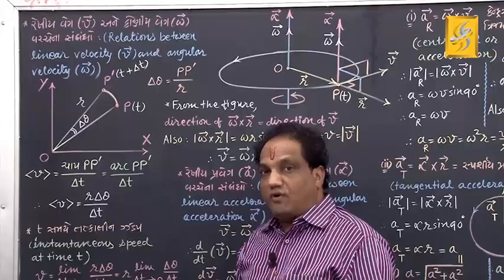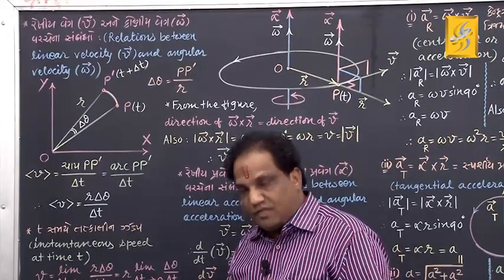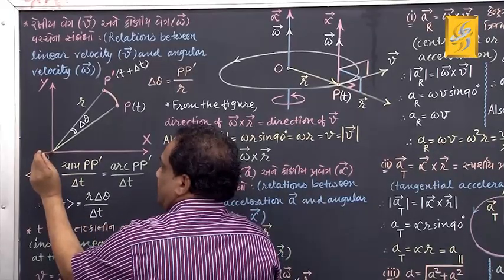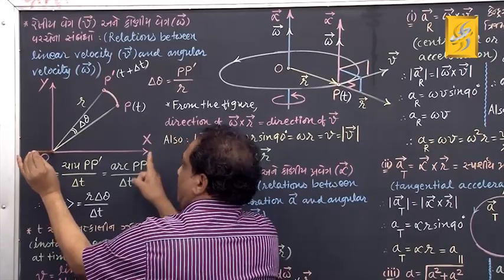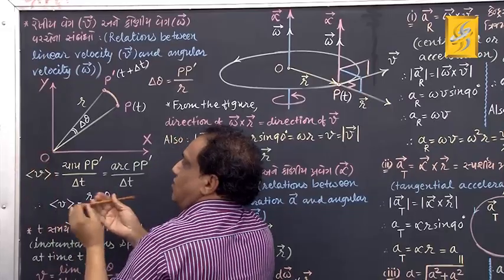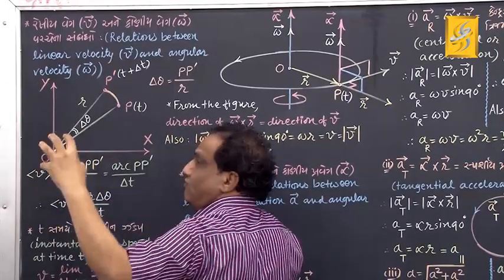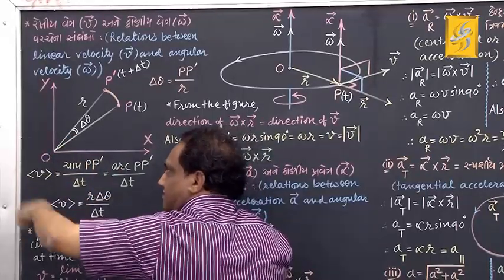Last time, if you remember, we had considered one rigid body rotating about this z axis, which was perpendicular to the x and y axes, and that rigid body was rotating this way. When viewed from the front side, it was rotating anti-clockwise.